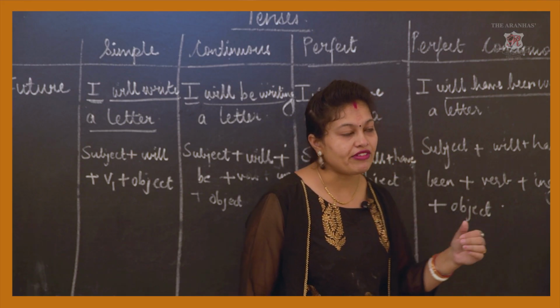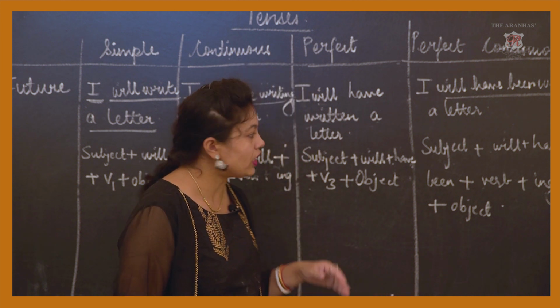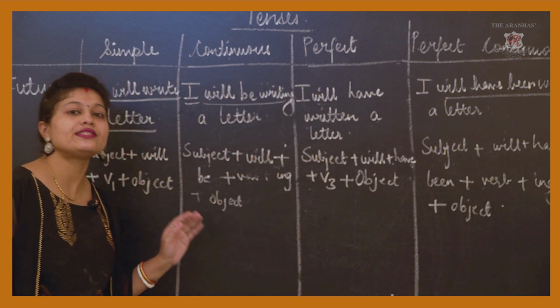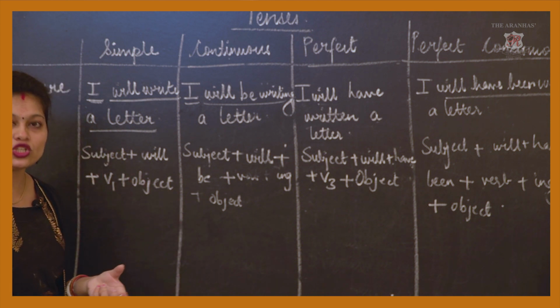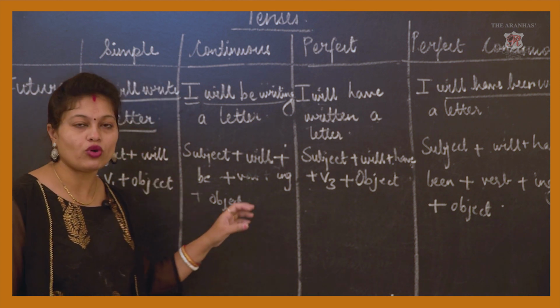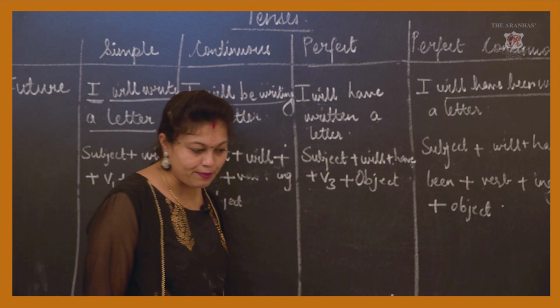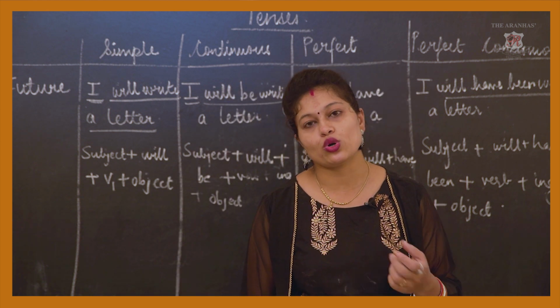So I think I have explained you all the different kinds of sentences. Okay, we have seen all the tenses in detail. You go through this, try to understand the structure, V1, V2, V3 format. Try to understand the structure of each kind of tense, go through the examples, and if you have any grammar book, please try to solve those exercises.